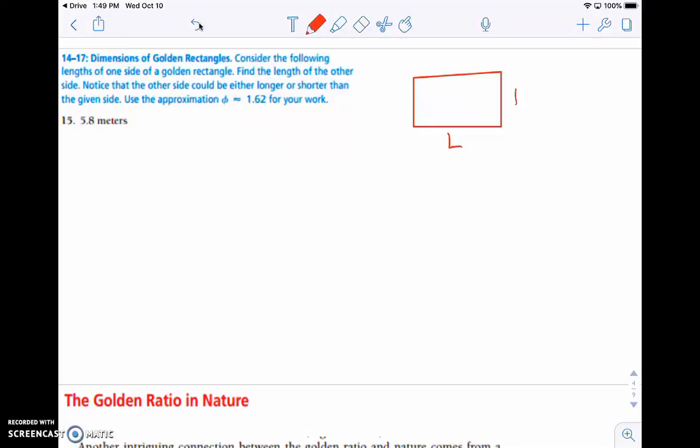If one side is 5.8 meters, find the length of the other side. Now notice that 5.8 could be the short or it could be the long side. And we're going to use phi equals 1.62 in our work here. So if 5.8 is the long side, then remember our ratio would be the long, which is 5.8, divided by the short, equals phi, which is 1.62.